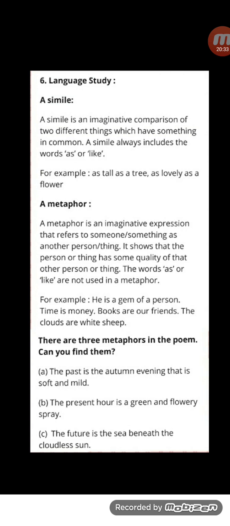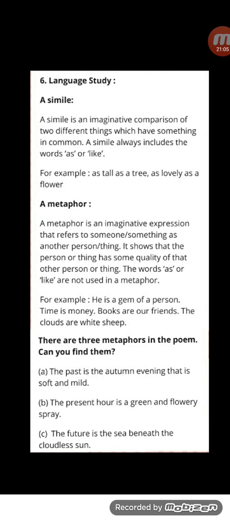I can give you one more example. Camel is like a ship of the desert. Means camel is compared to a ship. Camel is an animal which walks in the sand. But if we walk, we will sink in the sand. But camel can walk smoothly. In the same way, in water we can't walk. But ship sails, so camel is compared to a ship, right?